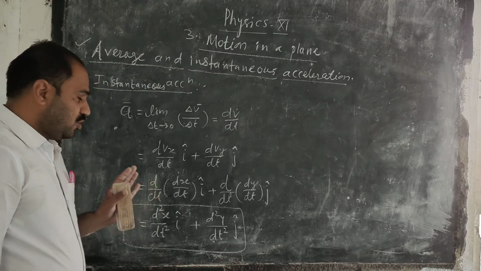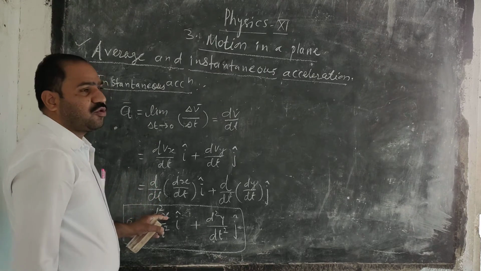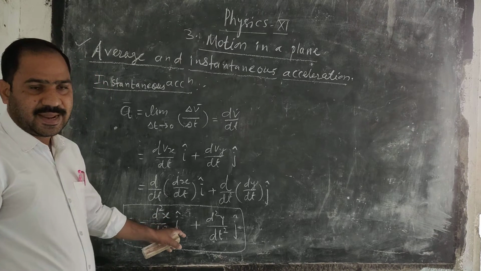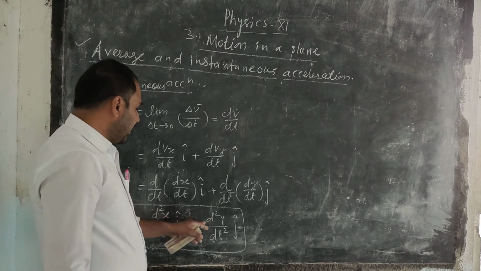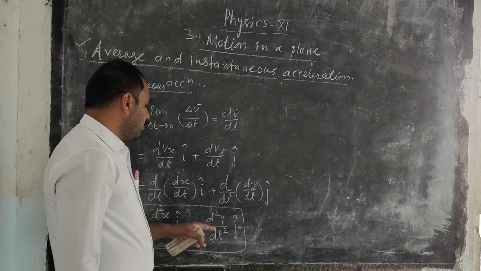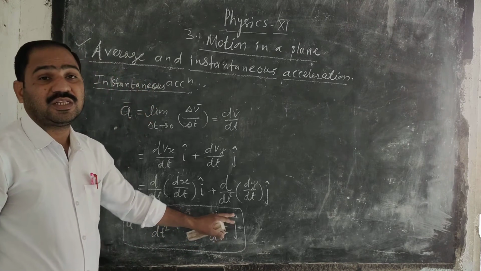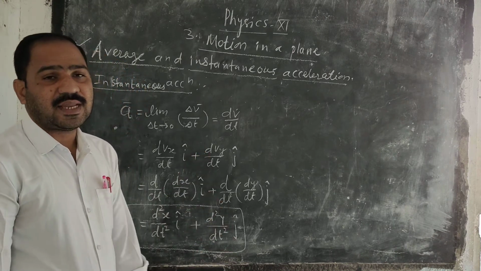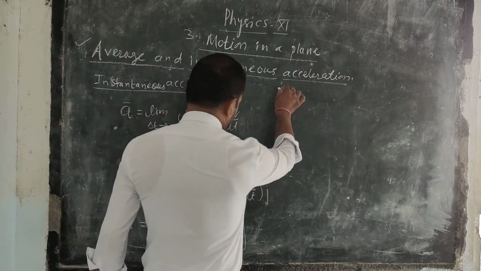Here you want to find the double derivative of the displacement with respect to time along the x direction. Again, the double derivative of the displacement along the y direction, and add these. This will give you the instantaneous acceleration in a plane.